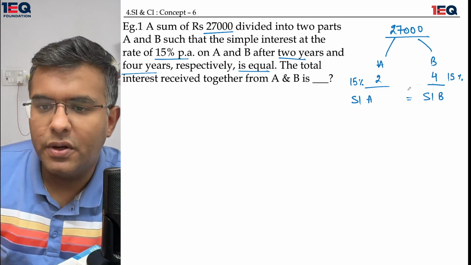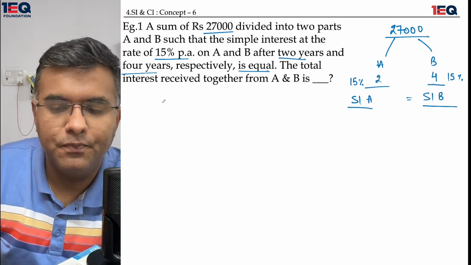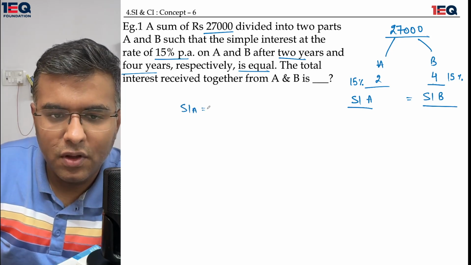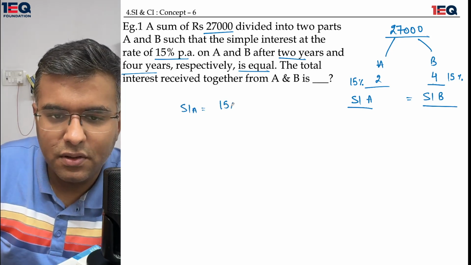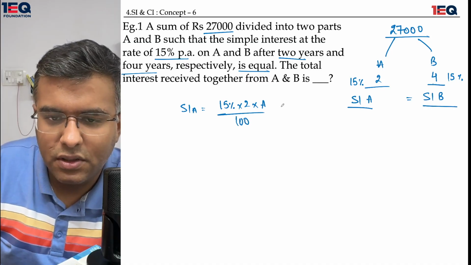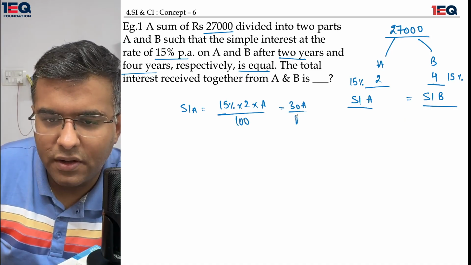What do I do about it now? I quickly calculate the simple interest of A, which is 15% multiplied by 2 multiplied by the amount invested by A upon 100. This gives me 30A upon 100.